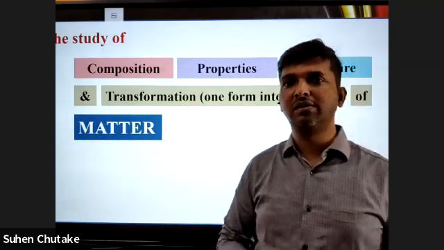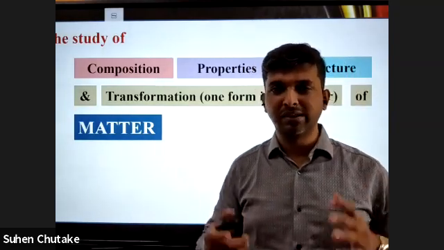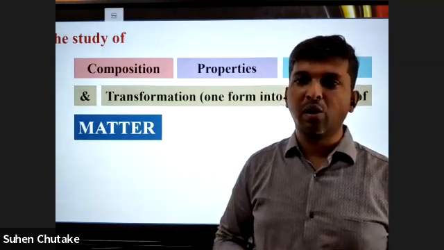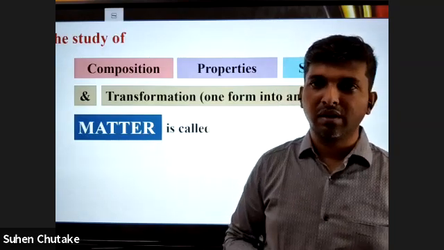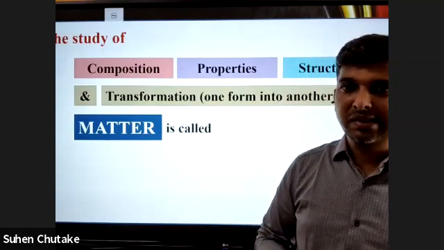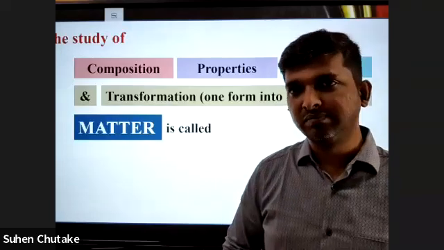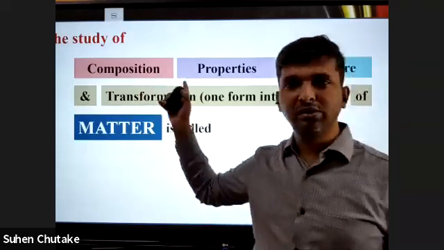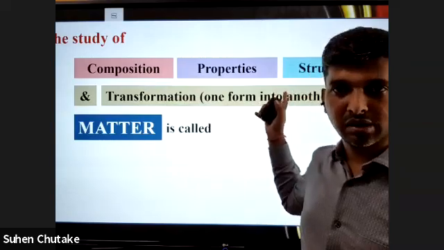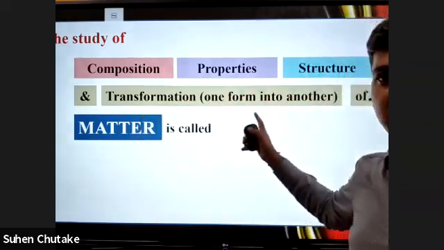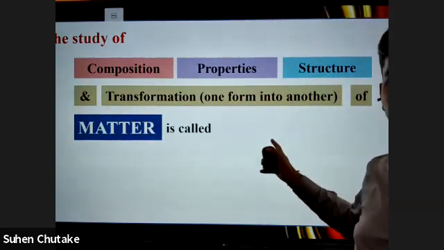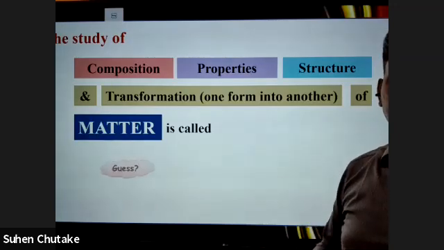It can only be converted from one form to the other, and the total matter in the universe always remains constant.